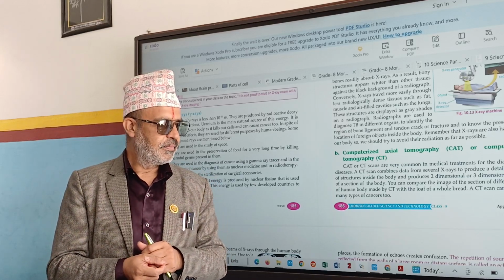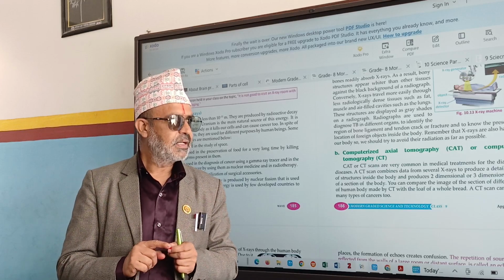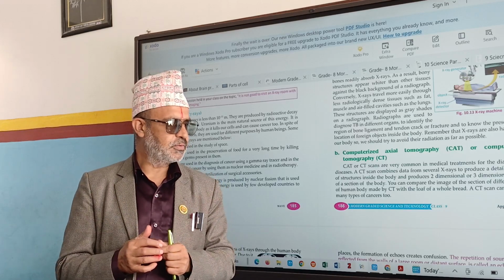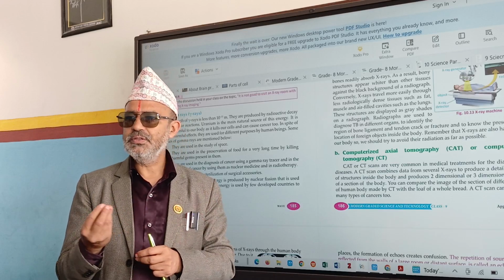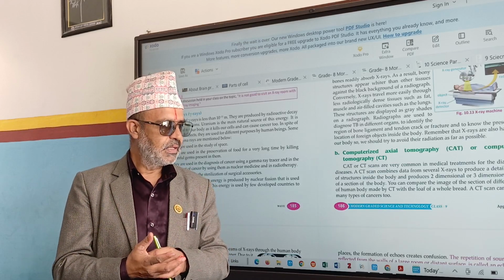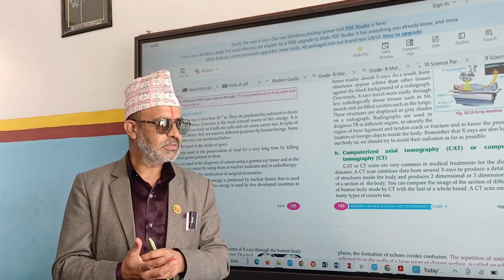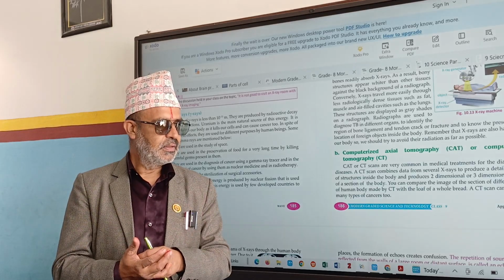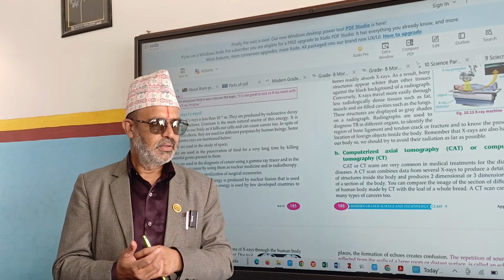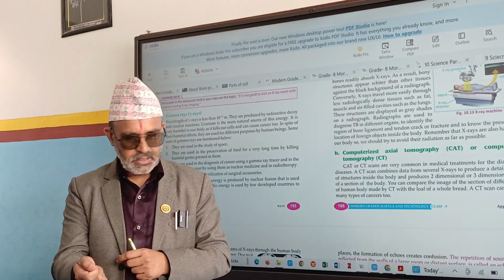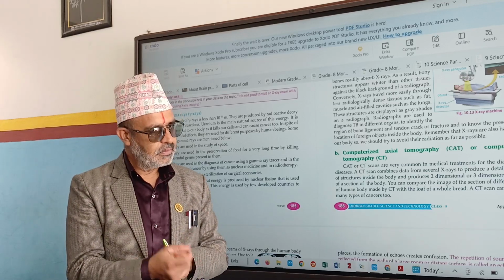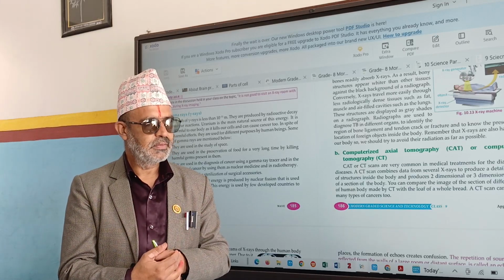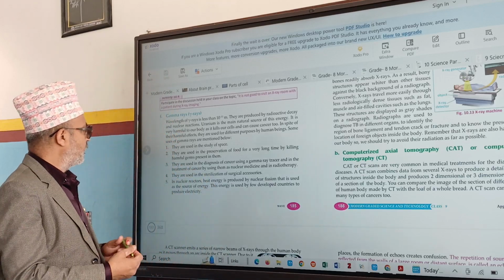So where does it come from? Gamma rays are produced by machines which produce gamma rays. There are special devices, like X-rays are produced from an X-ray machine. Gamma rays are produced by a gamma ray machine. Yes or no? They are not visible. It's a machine, and those rays must be provided to the food only, not to our body. That is also harmful, isn't it? We have to be careful.